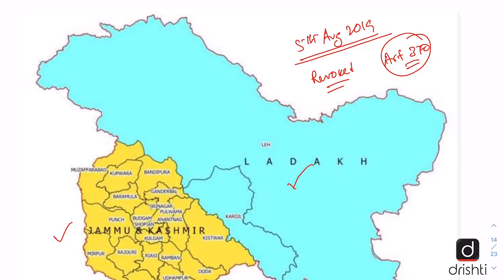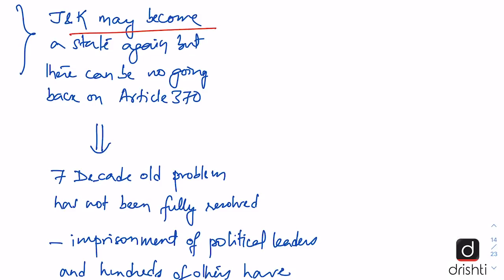The UT of Ladakh does not have a legislative assembly, while the UT of Jammu and Kashmir has a legislative assembly. Another important thing to note here is that in the UT of Ladakh, there are only two districts, Leh and Kargil. And in the state of Jammu and Kashmir, till 2019, there were 28 districts. So Jammu and Kashmir may become a state again, but it seems that there cannot be any going back on the status of Article 370.